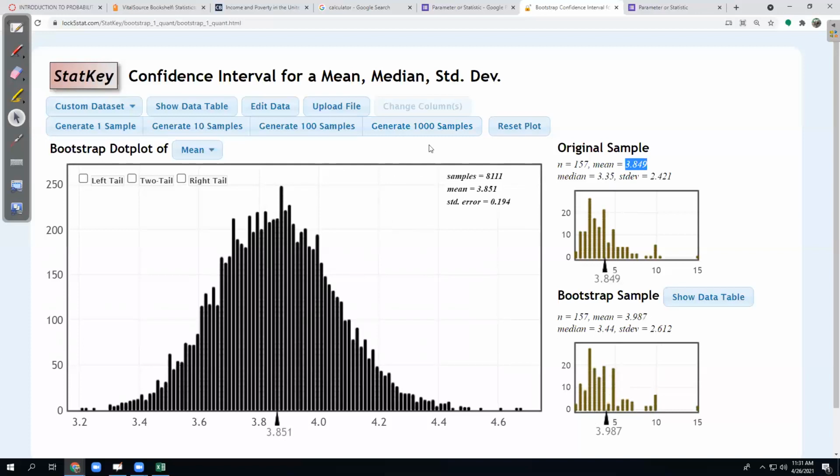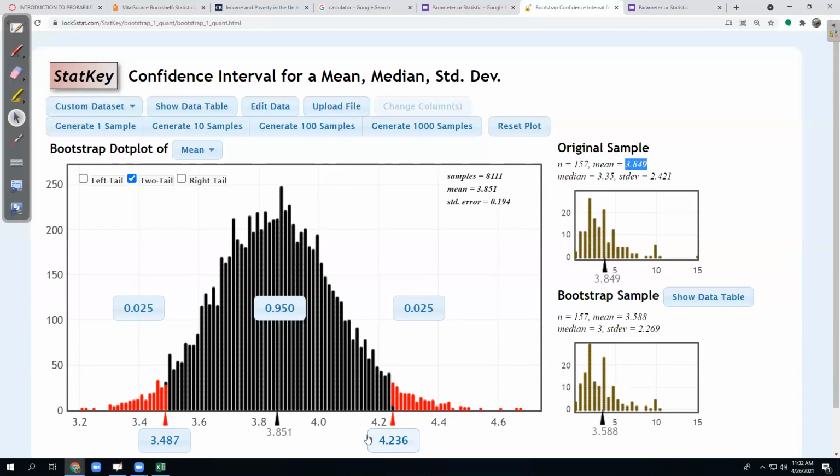To get the margin of error, we make at least 6,000 samples, and then we choose this two-tail button here. What that does is find the middle 95% of data by looking at where the bottom 2.5% is and making a mark, then gathering the next 95% of data, so that's now 97.5% of data, and making a mark. And it's giving me those 2 marks right here. So an average of $3.49 is the low end of my estimate, and an average of $4.24 is the upper end of my estimate. These are those lower and upper values.